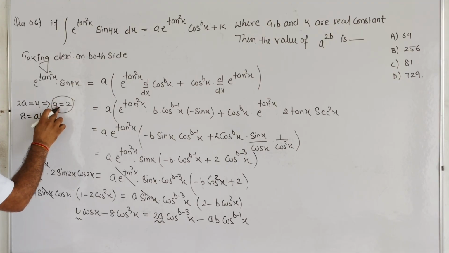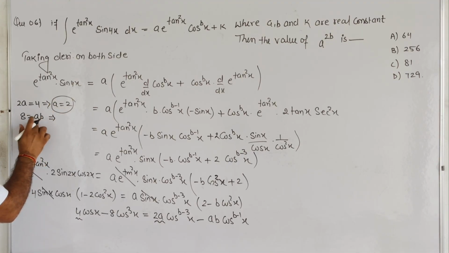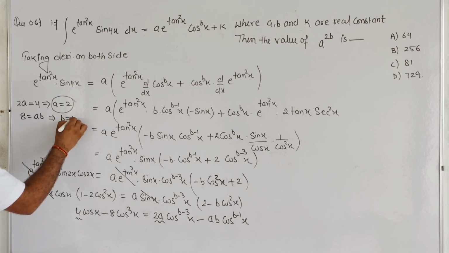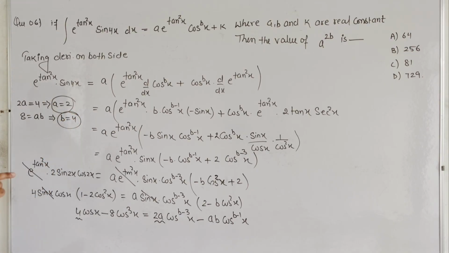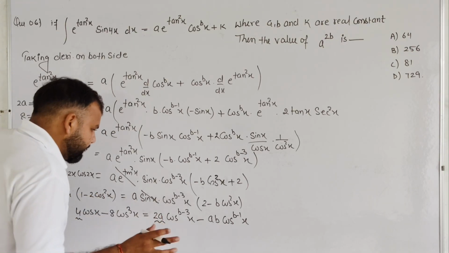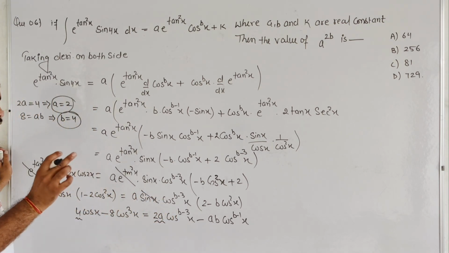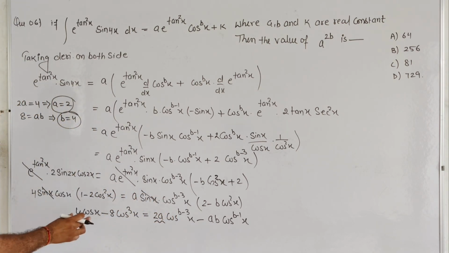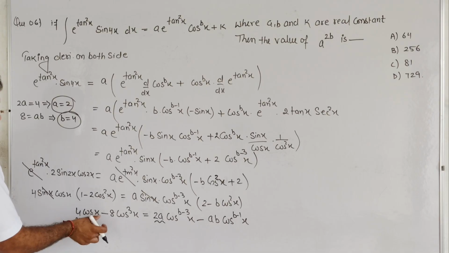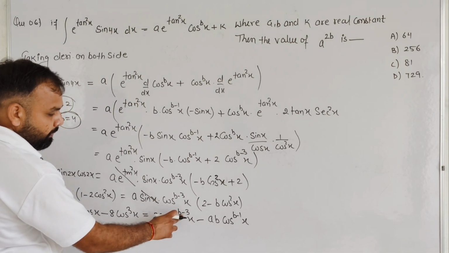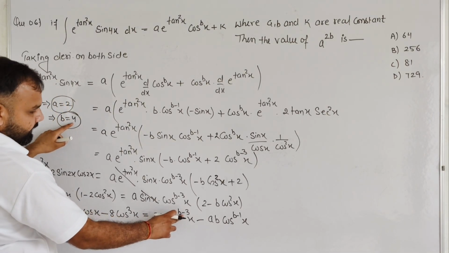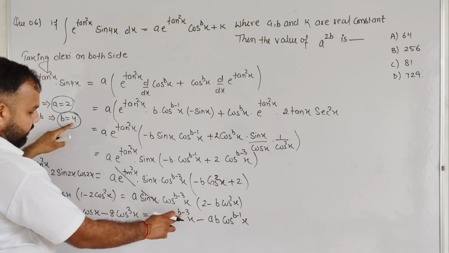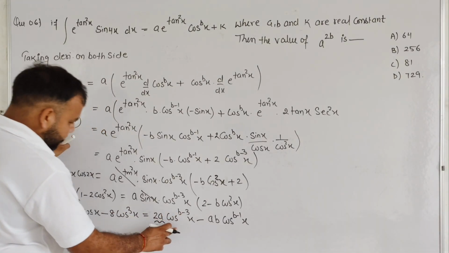So student, after putting down the value of a, b becomes 4. A is 2, b is 4. And let us student consider if we want to compare this thing. So basically there the power present is 1 and there the power present is b minus 3. If we put down 4, 4 minus 3, it will become 1. So both the things are same.